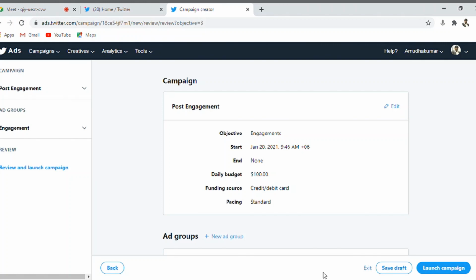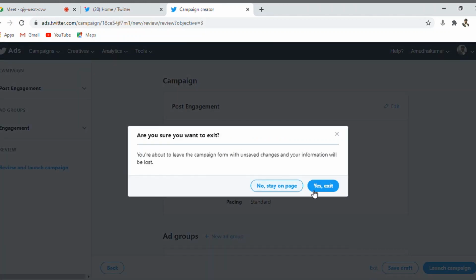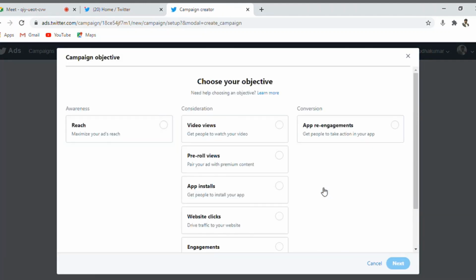Remember, if you are using the Twitter platform to practice creating advertisement campaigns, you can come to this stage and never click on the launch campaign option. Once you click on launch campaign, it will automatically go to the payment gateway and be stuck there. Only when you update your payment information will you be able to create other types of advertisement. That is one challenge we have. So if you are really running a real-time campaign, you can go ahead and update your payment information and proceed with launching the campaign. If you are doing it for practice purposes, I suggest you stop at the review itself and click on the exit button so that it goes away, and you can practice lots of campaign creation. It's all about hands-on experience.